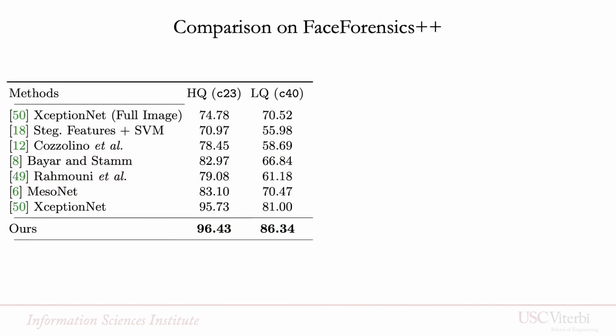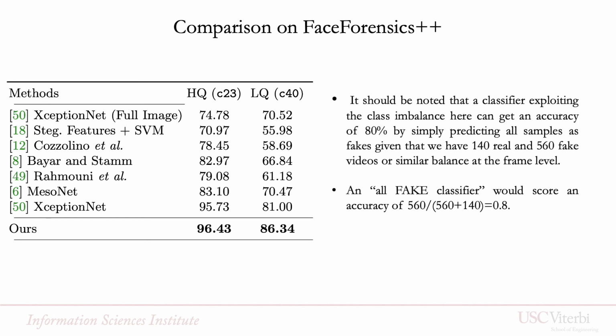Our approach obtains promising results on FaceForensics++, which is the dataset used for training, when testing the four manipulations: face swap, Face2Face, deepfakes, and neural texture. Besides looking at the low false alarm rate, we also show accuracy. It should be noted here that a classifier exploiting the class imbalance can get an accuracy of 80% by simply predicting all the samples as fake.